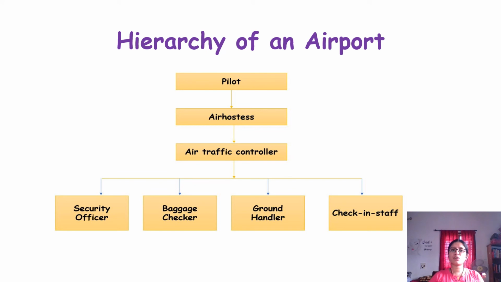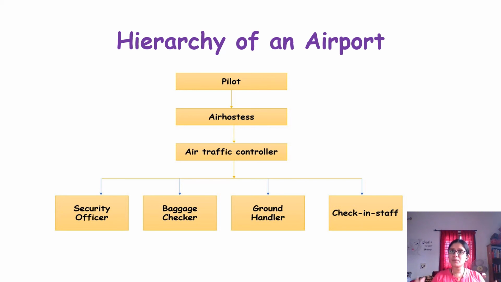Next comes the security officer. Once you get into the airport, he is the person who checks whether we are carrying something that we are not supposed to. And next comes the baggage checker, where your luggage is checked. Next is the ground handler. The ground handler is a person who takes care of the flight, who gives services to the flights, and he is the person who is responsible for loading and unloading your luggage into the flight or from the flight. Then there is the check-in staff. Once you check in at the airport, you have to wait there for some time to board the flight. So all this is the work happening in the airport.